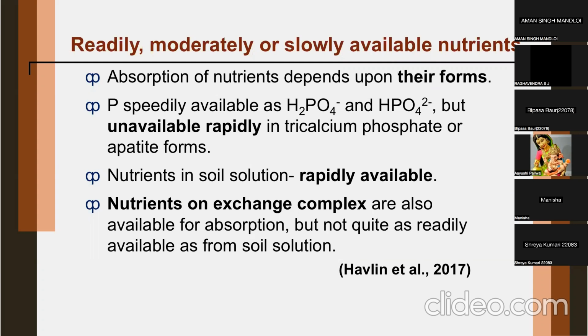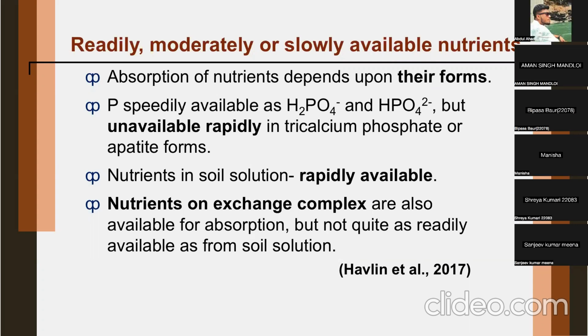Take the case of iron. If you have a choice, ferric or ferrous. So most of the iron in rice is taken up in ferrous form, and some aerobic plants prefer ferric form. Similarly, in case of phosphorus, you have two forms, H2PO4 and HPO4, monoorthophosphate and this divalent.